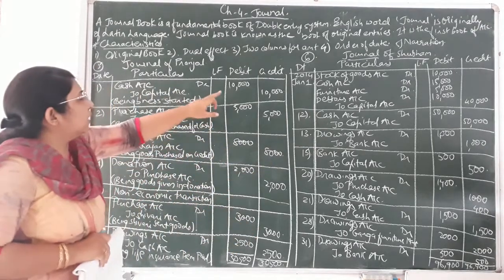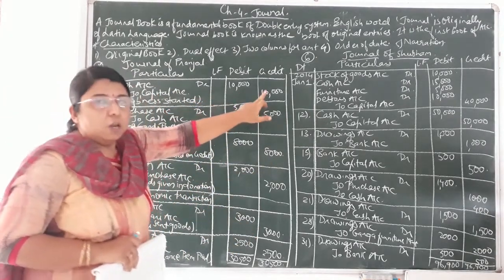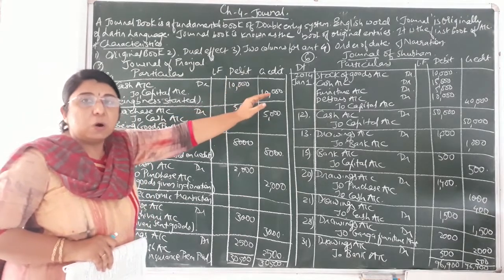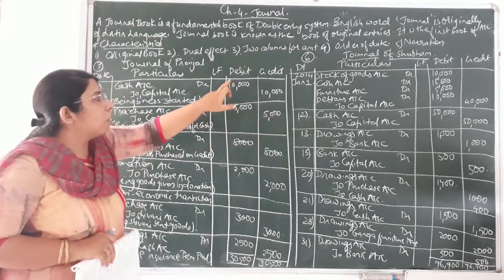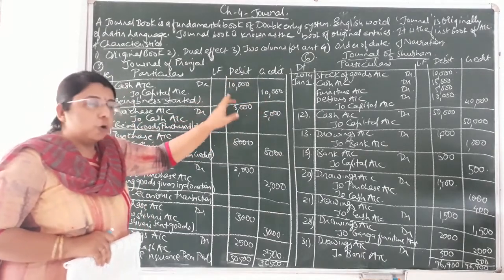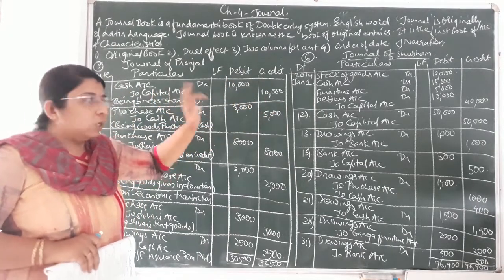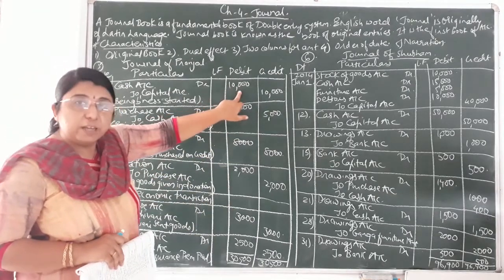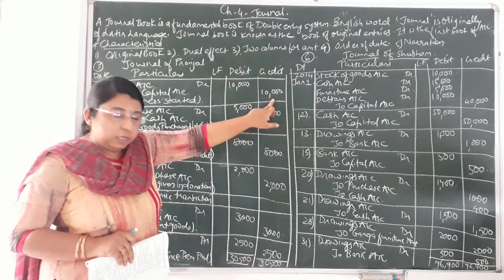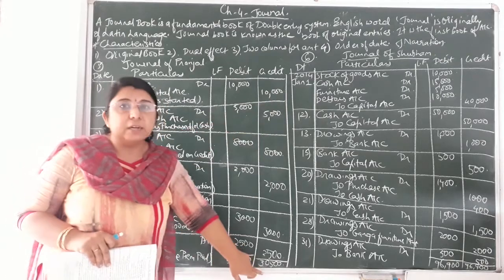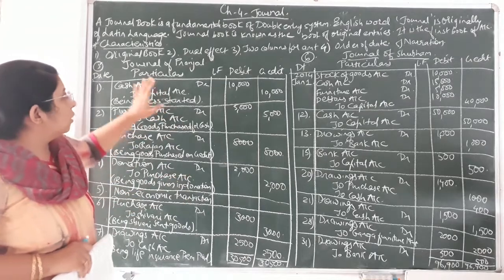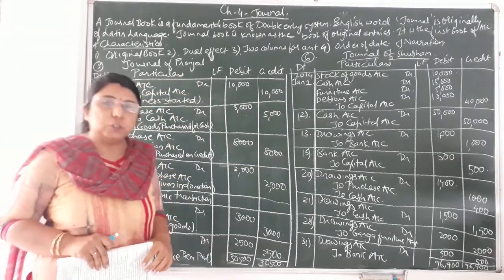Okay, and then afterwards debit and credit. One thing, make it clear, whatever amount you are going to debit, the same amount you will be crediting. It means the amount of debit and credit should always be equal. You can see in all the transactions, the same amount I have debited and the same amount has been credited, and always the total of debit and credit will come equal. So these were the important points in the specimen of the journal book.